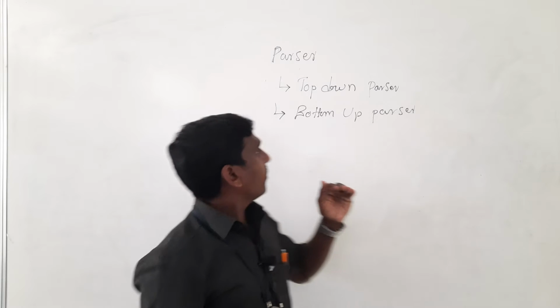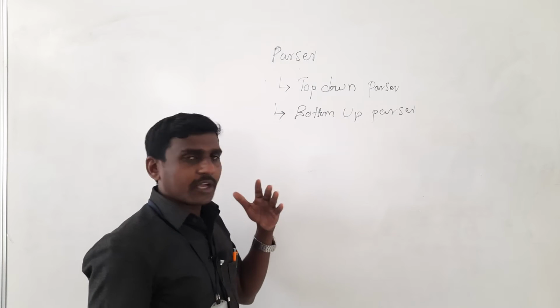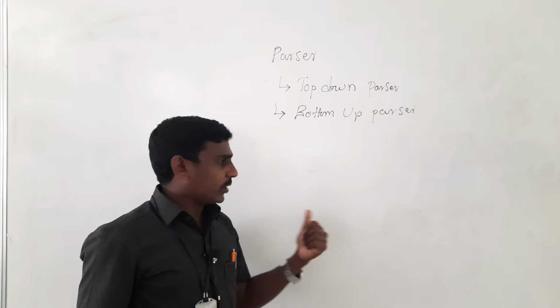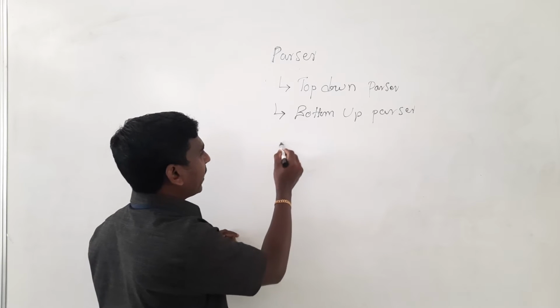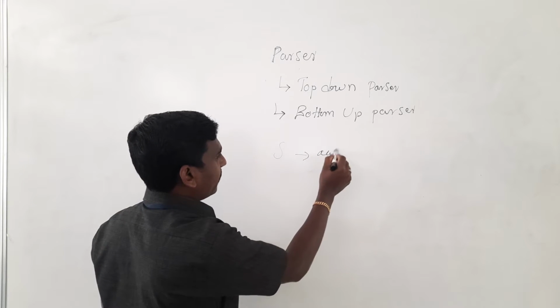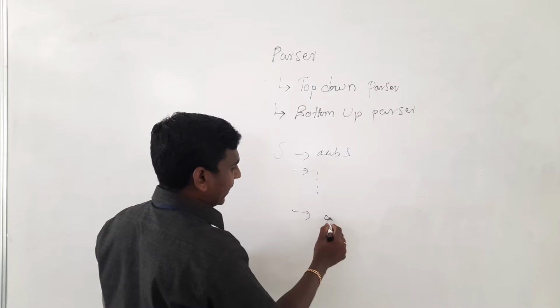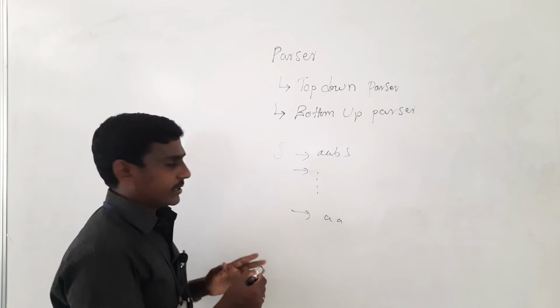Just by the name itself, top down, we are going to parse the input from top to bottom. See the grammar derivation. If you take a derivation, S tends to A B, and so on, finally you will get A something.